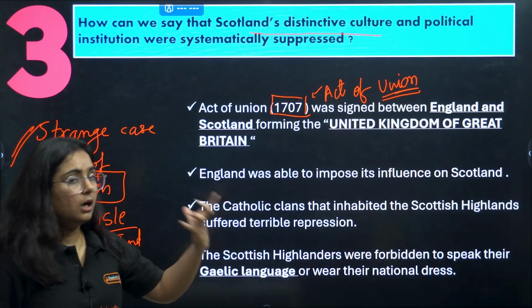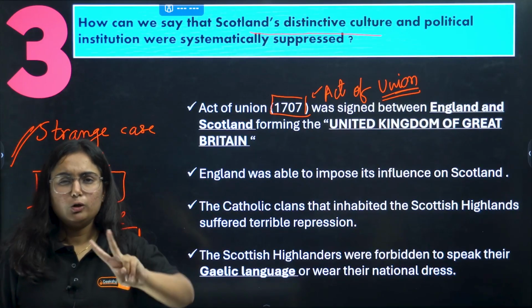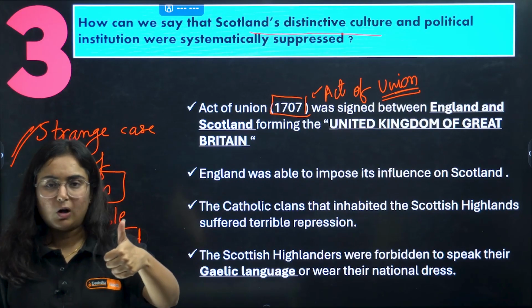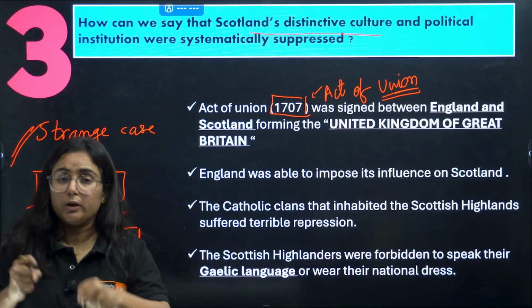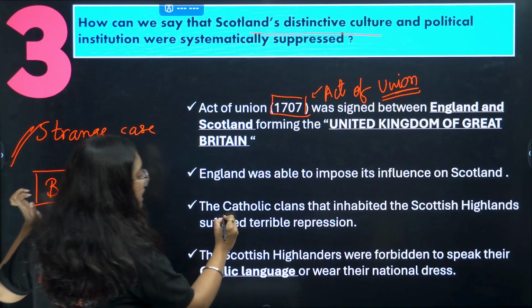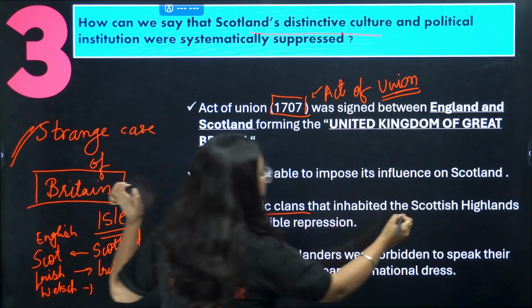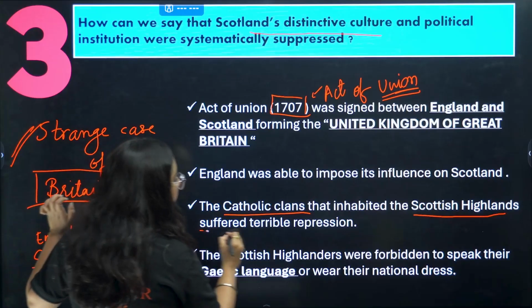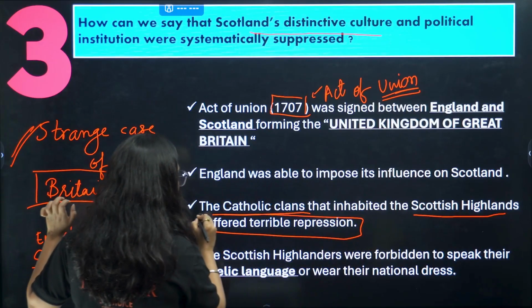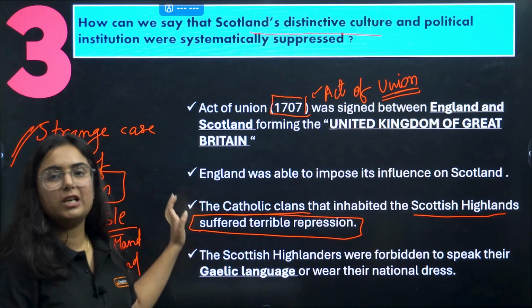The country was divided into 2 groups of people, Catholics and Protestants. England was the supporter of Protestants. This is the reason the Catholic clans inhabiting the Scottish Highlands suffered terrible repression whenever they protested against this.